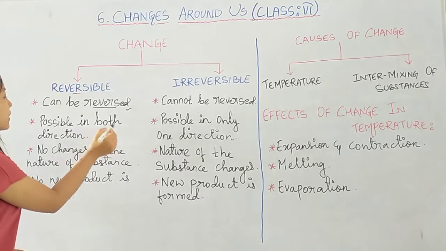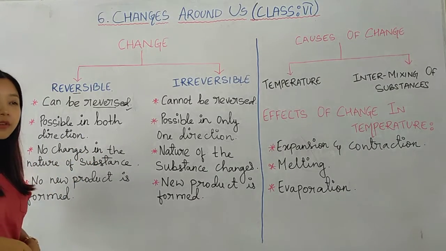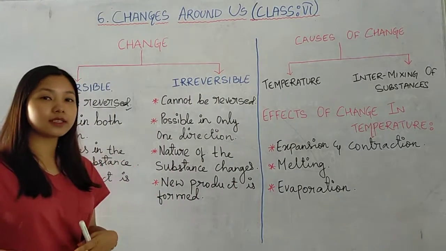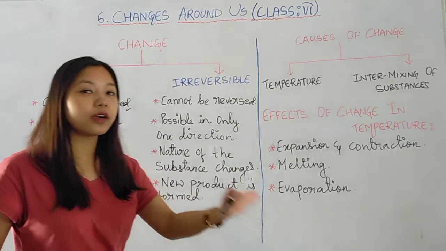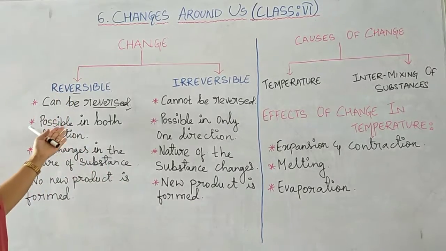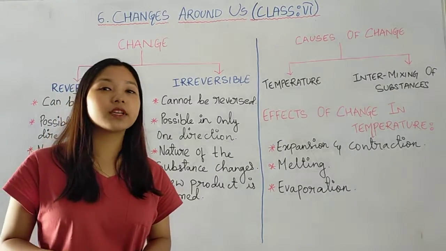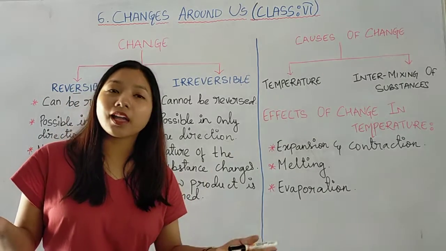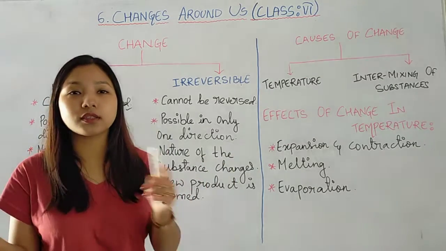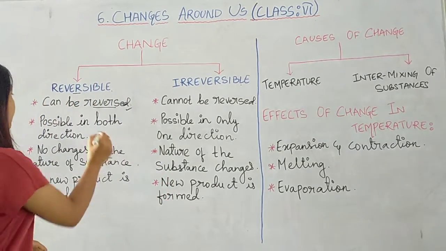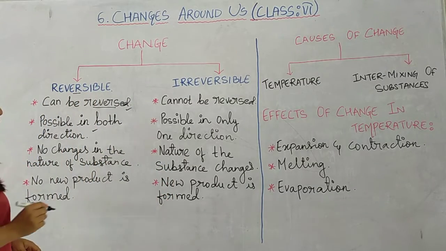Next is, it is possible in both directions. For example, if I am moving forward, then I can go back again. This is nothing but going forward and coming back. So it can be possible in both directions. Just like the example we have taken, water to ice, ice to water. It can move in both directions.